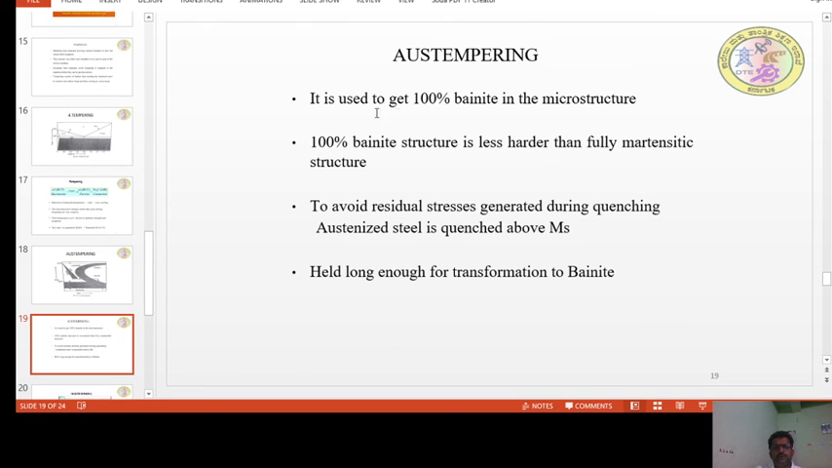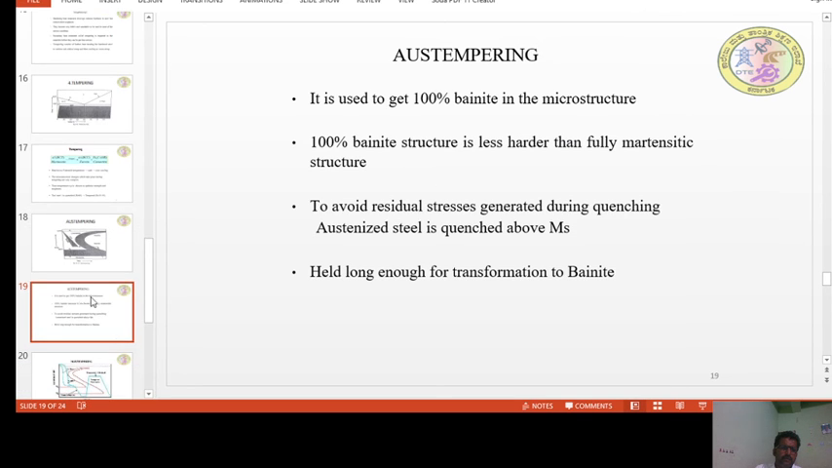So that's what it says. It is used to get 100% bainite in the microstructure. The 100% bainite structure is less hard than the fully martensite structure. To avoid residual stresses generated during the quenching, austenite steel is quenched above Ms, held long enough for transformation to bainite.